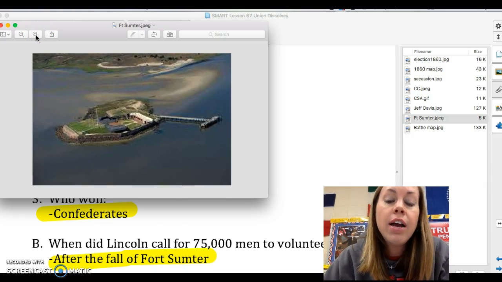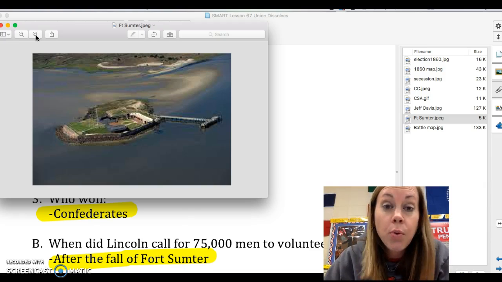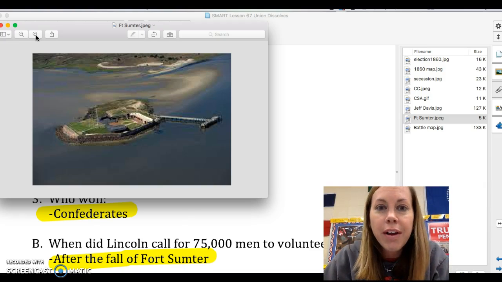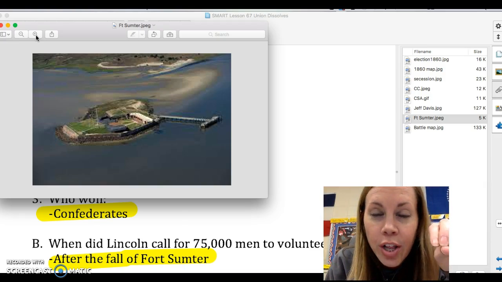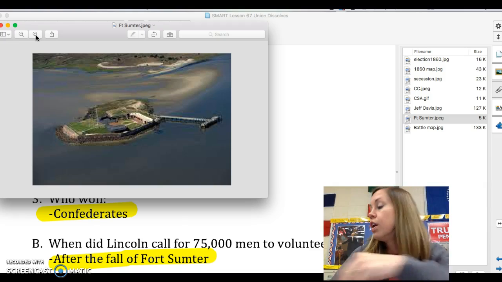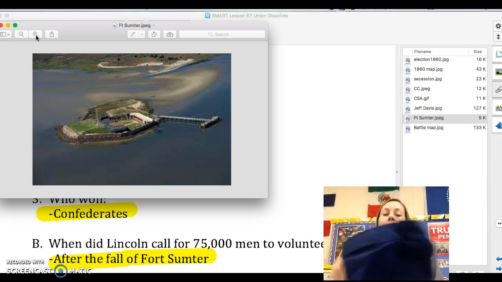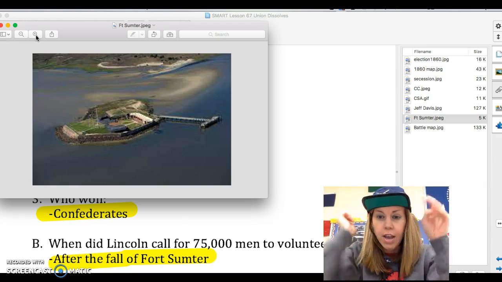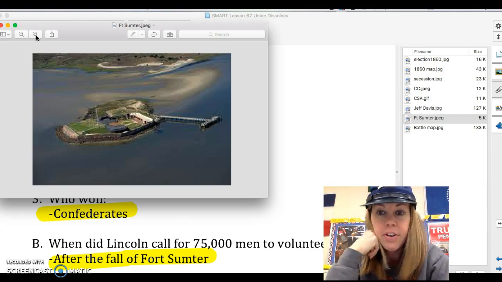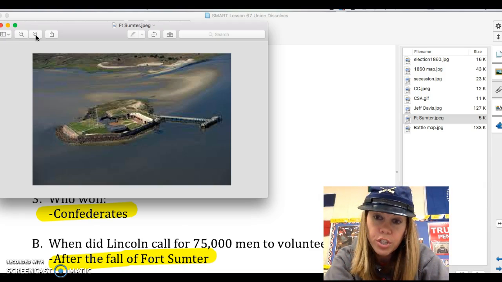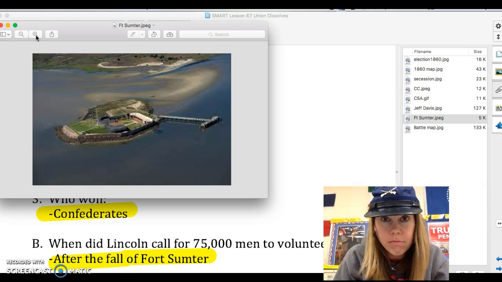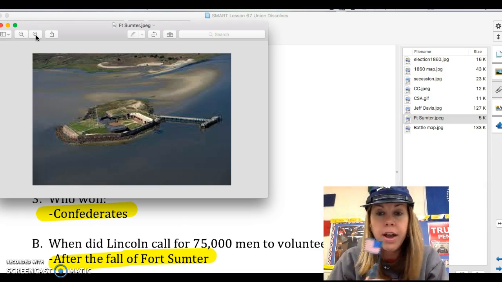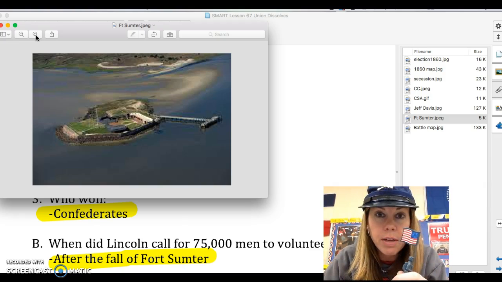I've been there. In the summer, very hot, lots of mosquitoes. Anyway, you can see South Carolina from there, so it's not that far off the shore, and it opens up into the Atlantic Ocean. This was a federal fort, okay? So, just to get our minds straight about it, the Federals have this fort, and they're going to be in charge of it, with federal troops in there for the United States government. And they're going to have their American flag. So Federals are going to be in Fort Sumter.